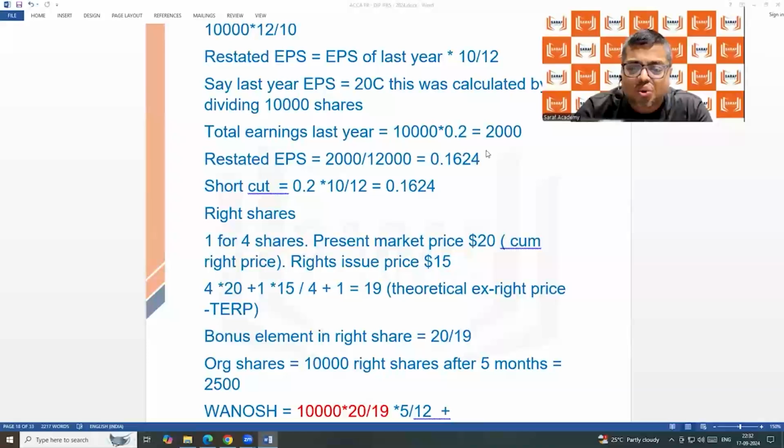In the rights issue also there is a bonus. When we are giving bonus shares, the full share is free of cost. The full share value is bonus. But when we are giving rights shares, 500 rupees is the bonus, because we are giving 3,000 shares at 2,500 rupees. So the shareholders are getting a bonus of 500 rupees.